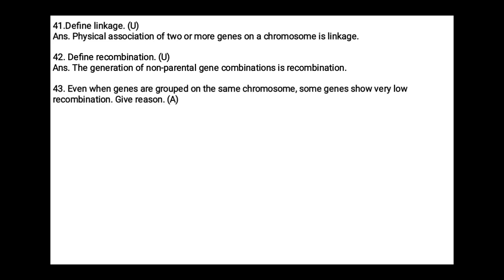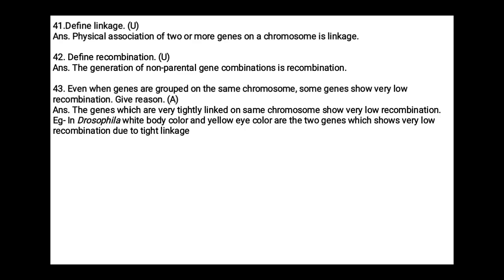Even when genes are grouped on the same chromosome, some genes show very low recombination. Give reason. The genes which are very tightly linked on the same chromosome show very low recombination. Here we can give one example.